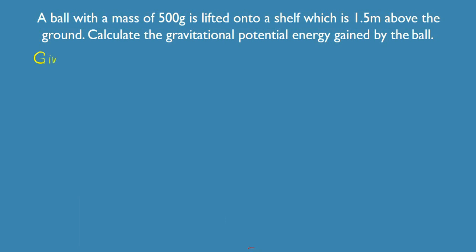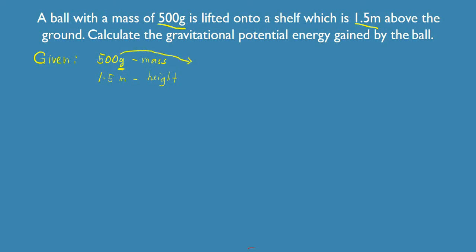So first we have the 500 grams, okay, which is basically your mass. And then we have the 1.5 meters. So this is your height, okay? If you're going to take a look at the mass, it says 500 grams. So it is expressed in this unit, grams. So like what we have said earlier, when we say mass, it should be in kilograms.